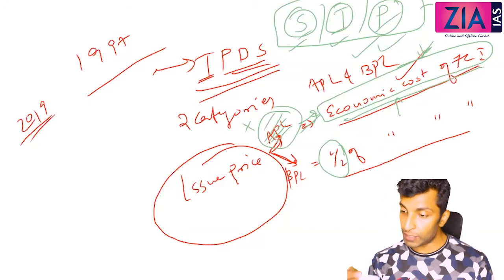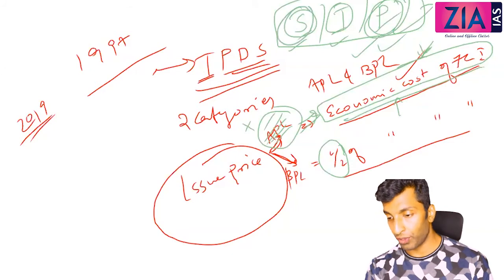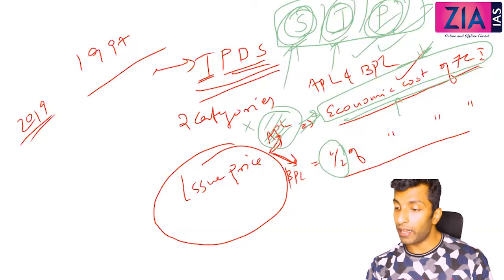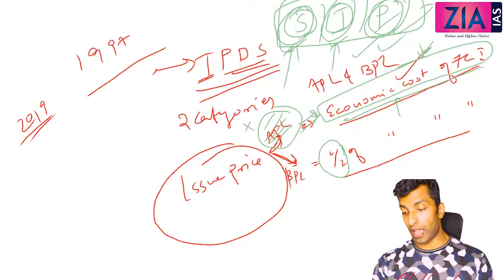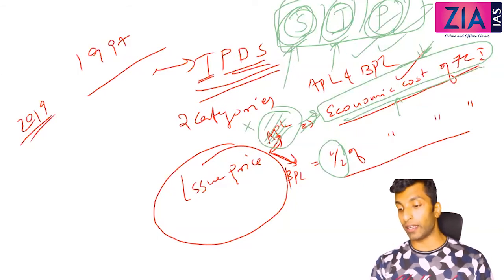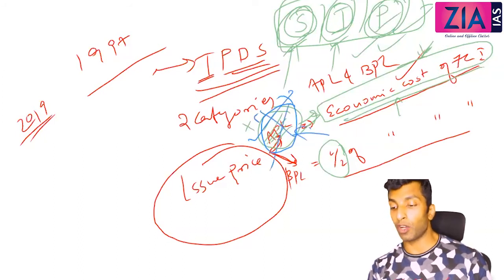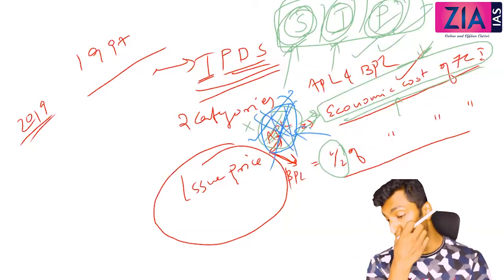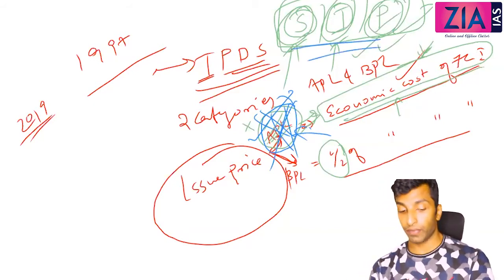So when the FCI does procurement, and then storage, I've told you the issue with storage, and there are issues with transportation also. So ultimately, when you take the economic cost, that is becoming more than the market price. So for APL people, it is seen as better to buy from the market than going to fair price shops. So APL people stop purchasing under this economic cost, because the economic cost of FCI is going beyond the market price because of the inefficiency in all these aspects.